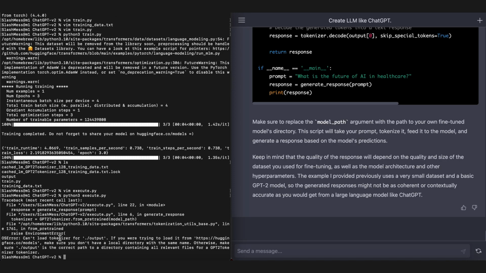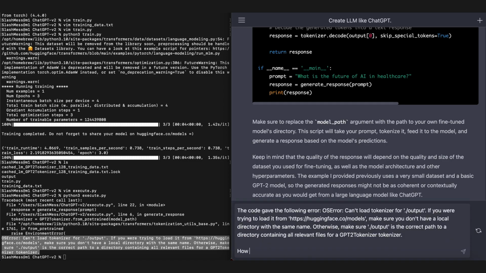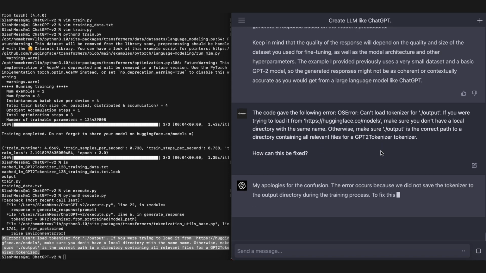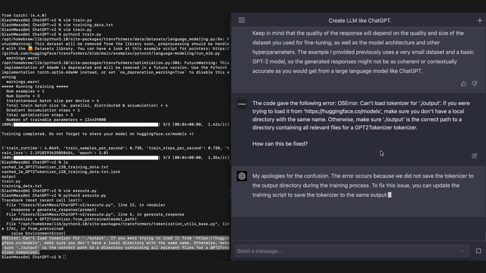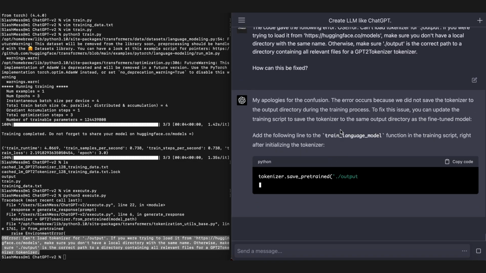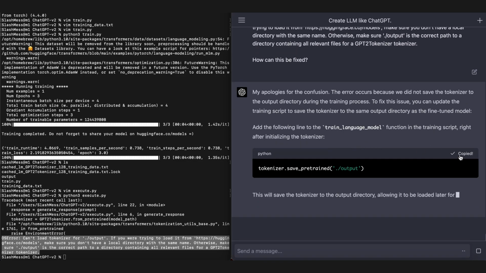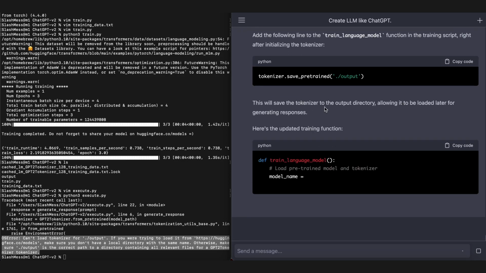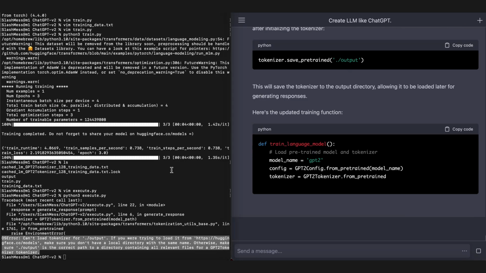Ooh, we have an issue. Can't load tokenizer. Okay, I'll tell GPT the code gave the following error. How can this be fixed? Let's see, AI debugging. An error occurs because we do not save the tokenizer to the output directory during the training process. So it identifies where it believes the issue was in the code that it wrote. So add the following line to the train language model function in the training script, right after initializing the tokenizer. Oh, here's the updated training function.